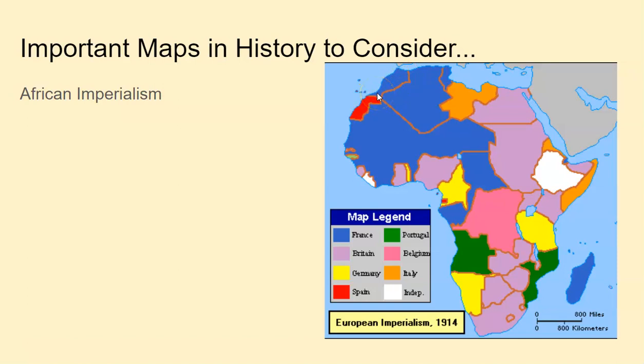And so some of them were peaceful transitions, like Ghana here was a very peaceful transition. Nigeria was as well. But it didn't always happen to be peaceful. So Algeria is a great example of a country that had to fight really hard to get their independence. So any of these would be fair game kind of questions. They love to give you maps. You're going to see lots of maps on the test.